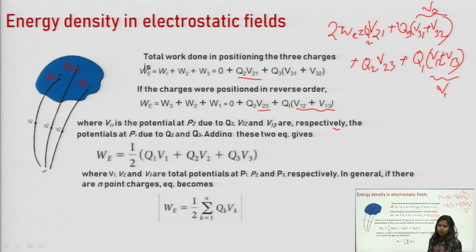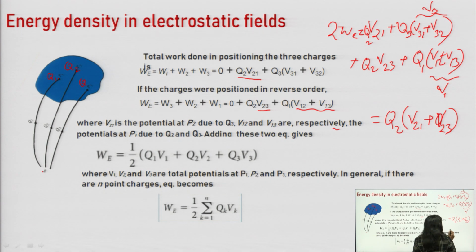V1 is the total potential, that is V1 is equal to V12 plus V13, which means the total potential at point 1 due to Q1 and Q2. Similarly, if we add these two, it will be equal to V21 plus V23. Collectively we can write it as V2. This is the total potential at point 2 due to Q1 and Q3.